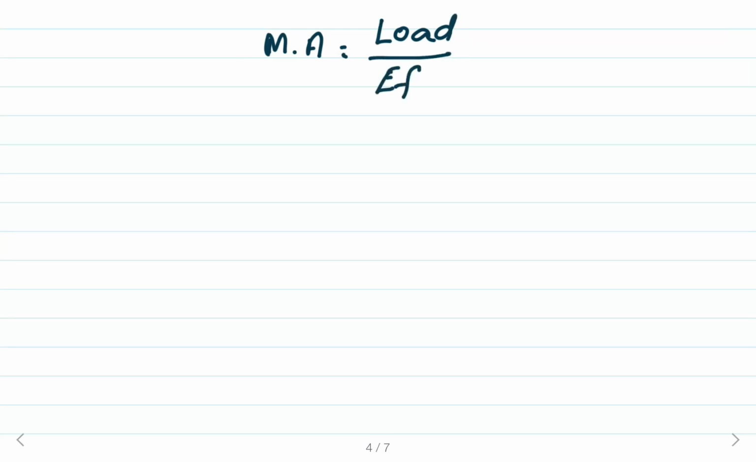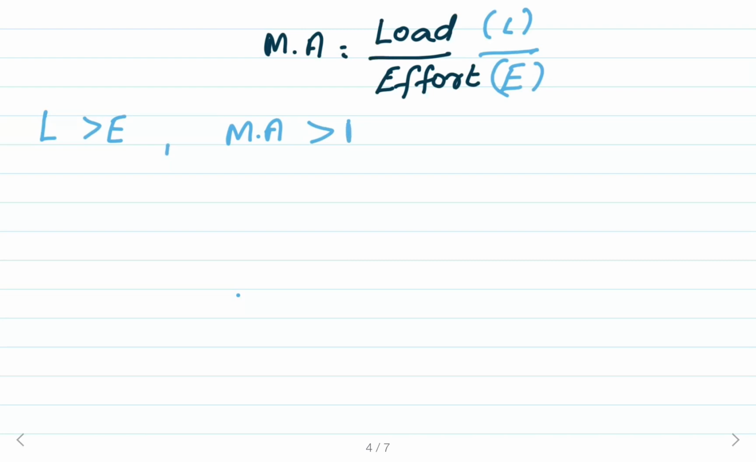Load is represented by the symbol L and the effort is represented by the symbol E. If the load overcome by the machine is greater than the effort applied on the machine, then the mechanical advantage of that machine will be greater than 1, and the machine will act as the force multiplier. The machine acts as the force multiplier if the load overcome by the machine is greater than the effort applied on the machine.